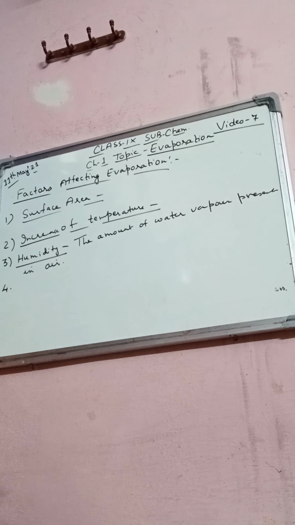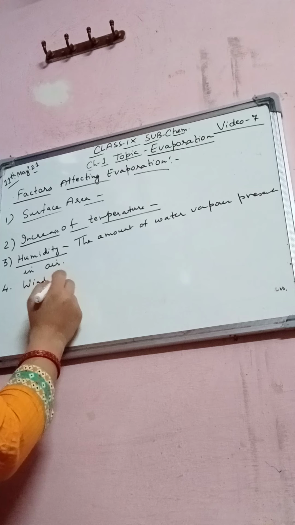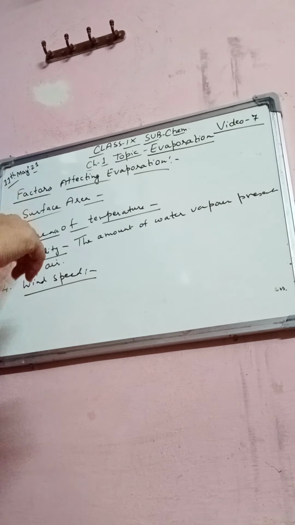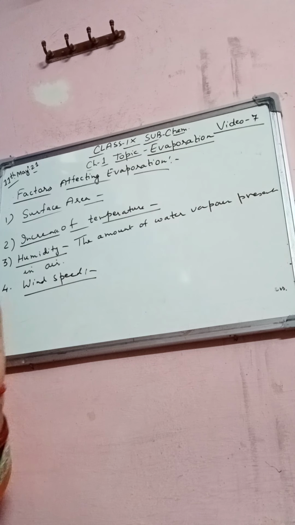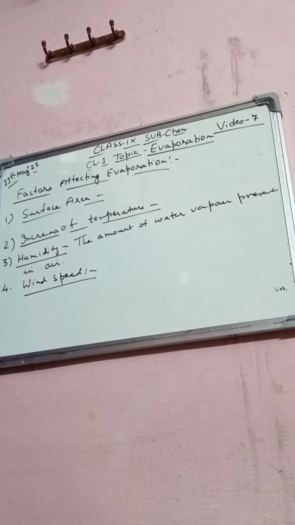Now the fourth factor is the speed of air, which means wind speed. The rate of evaporation is very fast when the air is blowing. The rate of evaporation of a liquid increases with increasing wind speed and air circulation, so wet clothes can dry very easily.